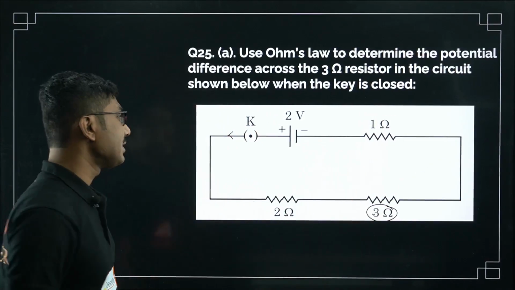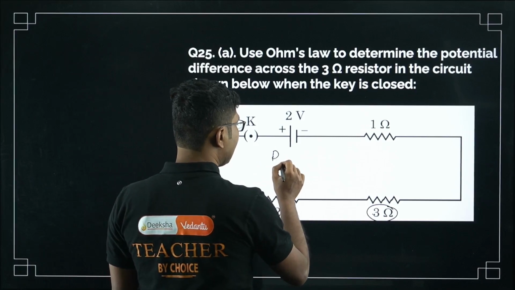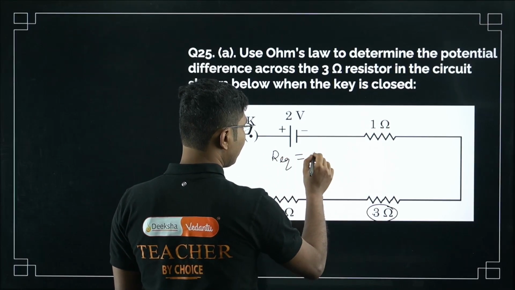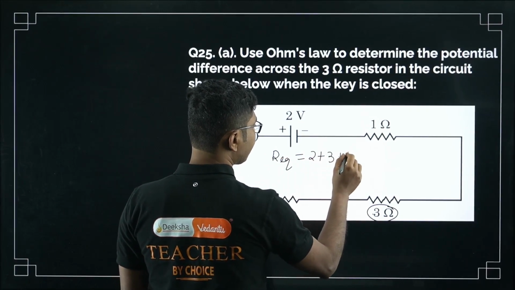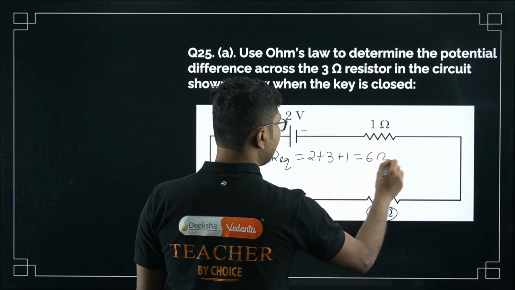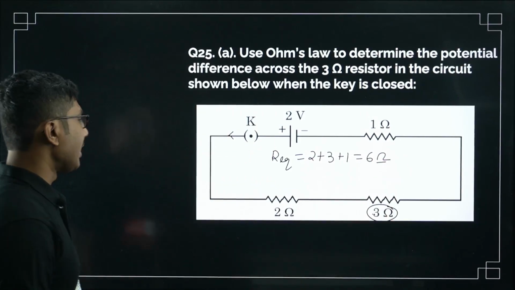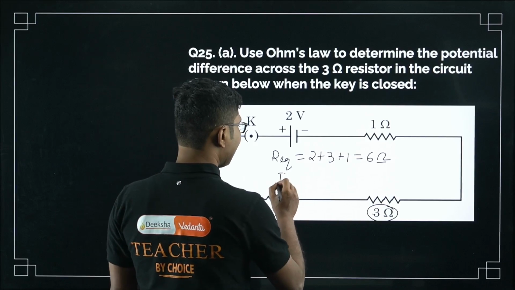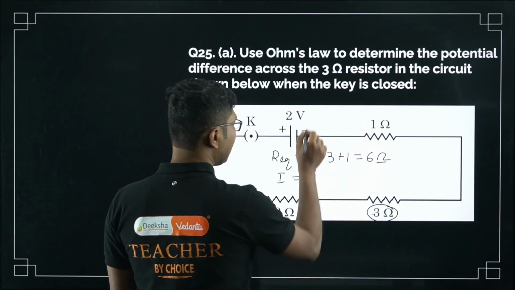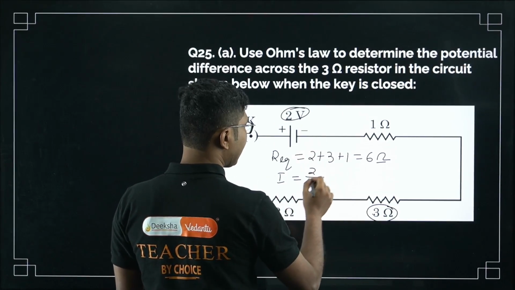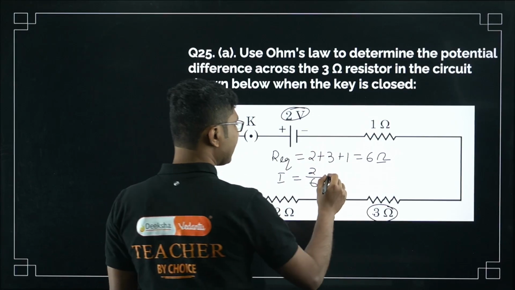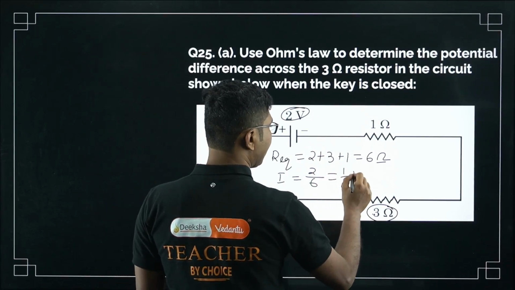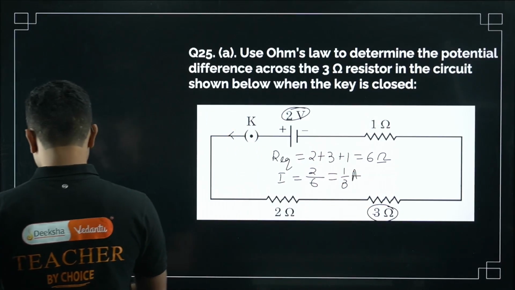One after another means the total resistance is definitely a series combination. So 2 plus 3 plus 1, that is 6 ohm, is the equivalent resistance. Now if 6 ohm is the equivalent resistance, what is the current? Current is basically potential difference, that is voltage supplied, divided by the total resistance, that is 1/3 ampere. 1/3 ampere is the current flowing in the circuit.